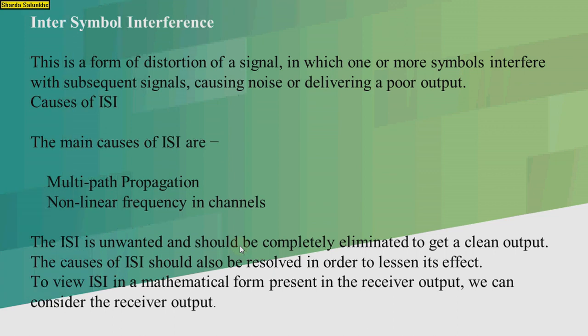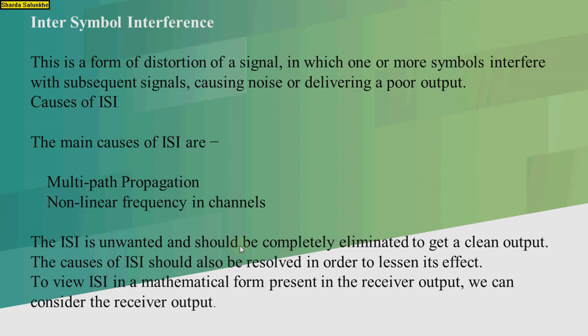Next one, intersymbol interference. This is a form of distortion of the signal in which one or more symbols interfere with the subsequent signal, causing noise and delivering a poor output. There are two main causes of intersymbol interference, that is multipath propagation and non-linear frequency response of the channel. The intersymbol interference is unwanted and should be completely eliminated to get a clean output. The causes of the intersymbol interference should be resolved in order to lessen its effect.